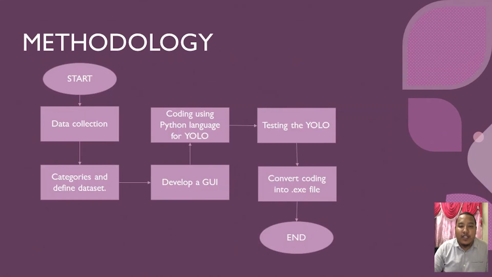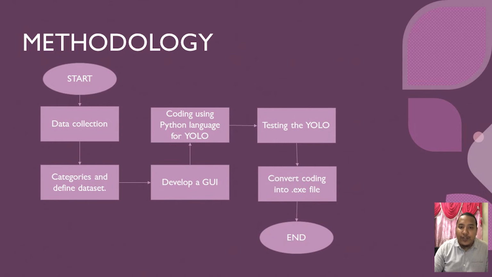Next is the methodology of my project. At the beginning of the project, we need to do data collection. To do data collection, we need to find a data set on the internet that meets our requirements. After we find the data, we need to categorize and define the defects in the images of the data set.